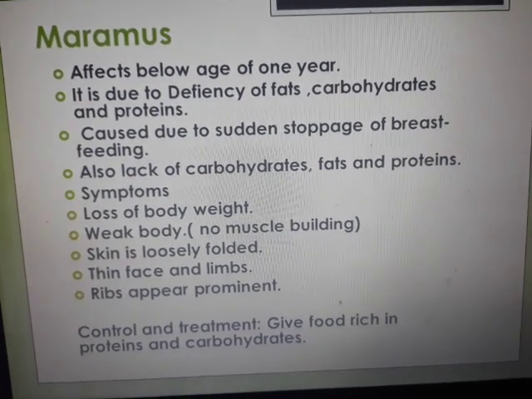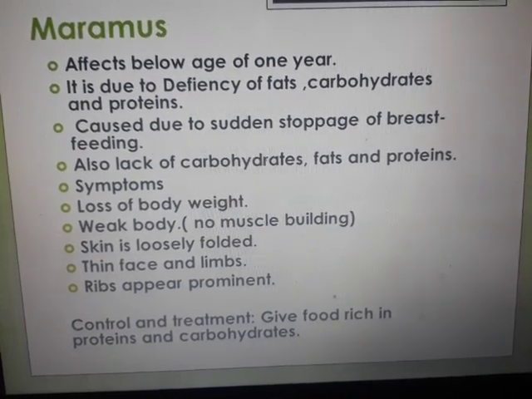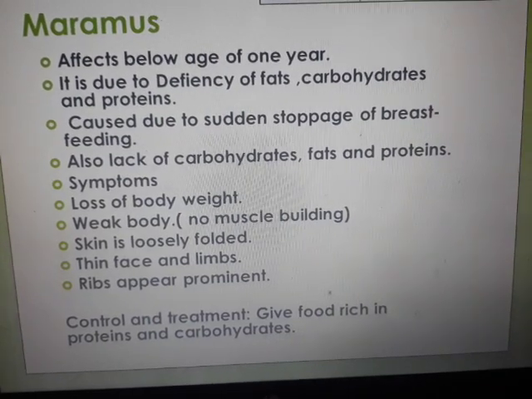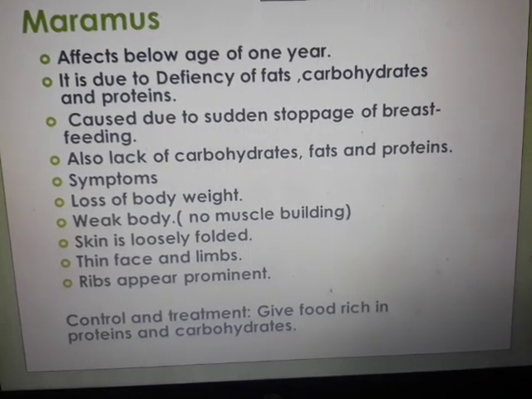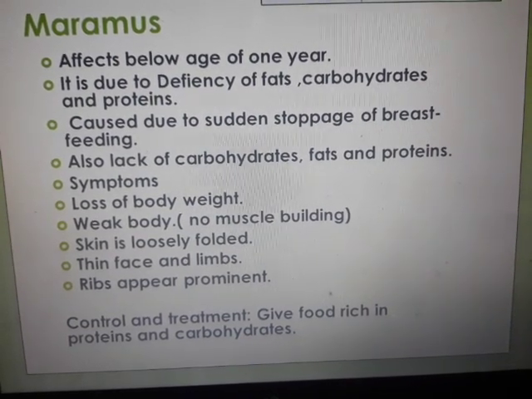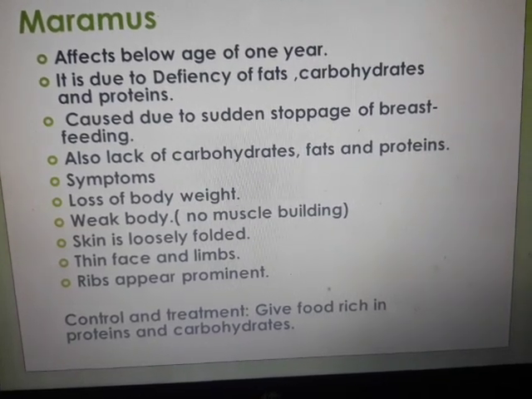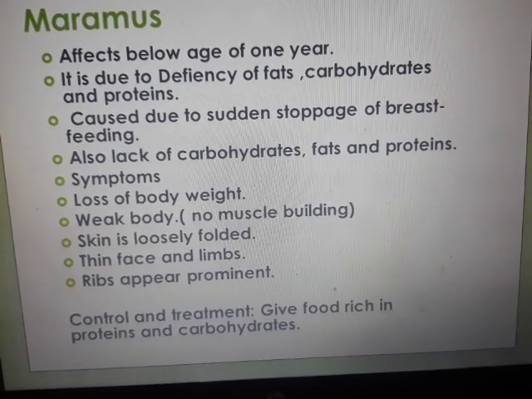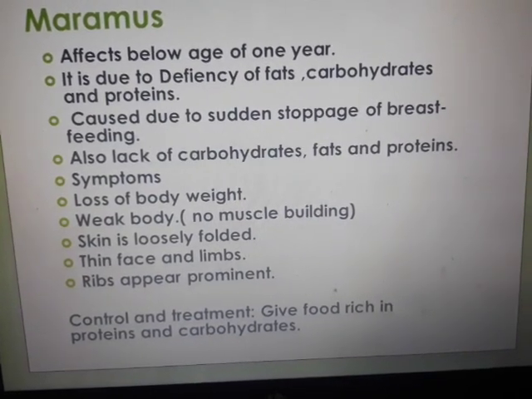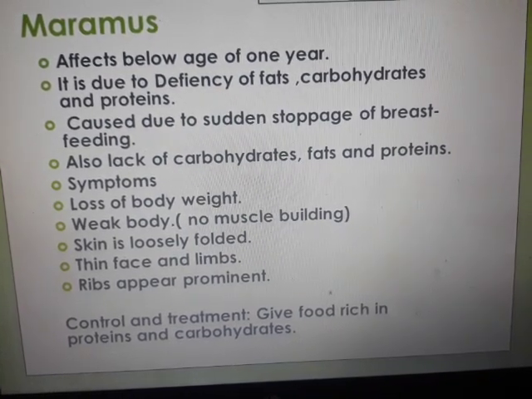It affects below the age of 1 year. It is due to deficiency of fats, carbohydrates, and proteins altogether. It is caused due to sudden stoppage of breastfeeding, also lack of carbohydrates, fats, proteins. What are the symptoms? Again, here it is body loss. The body weight is lost, and it leads to a weak body. You see, there is no muscle building, so the skin is loosely folded, the face is thin, the limbs are thin, and the ribs appear very prominent because there is no covering of those muscles or the fats there.